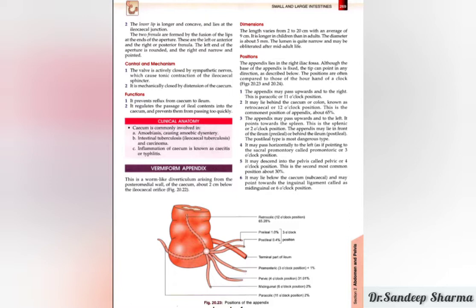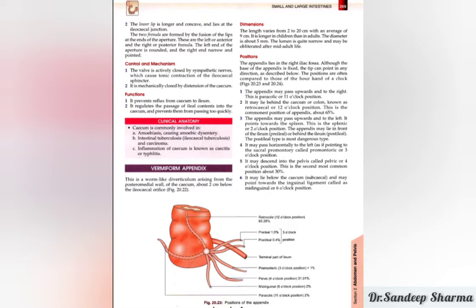Okay, so what are the dimensions of the appendix? The length may vary from person to person. The length of the appendix ranges from 2 cm to 20 cm, and the average length is about 9 cm.